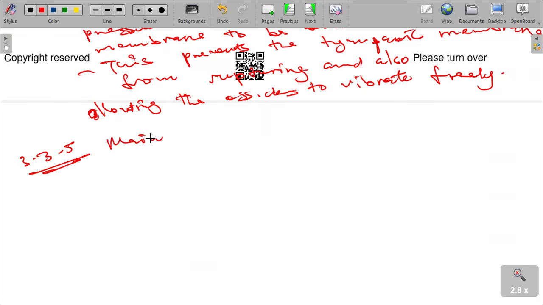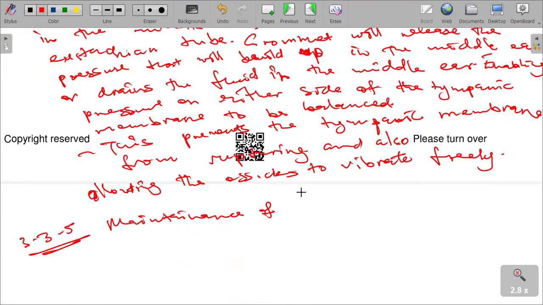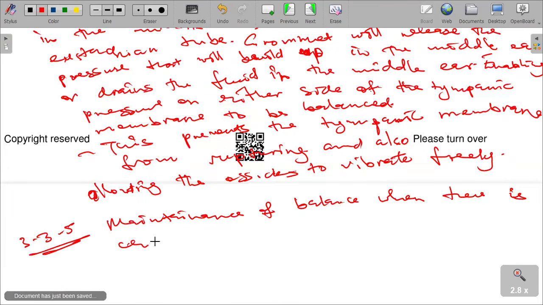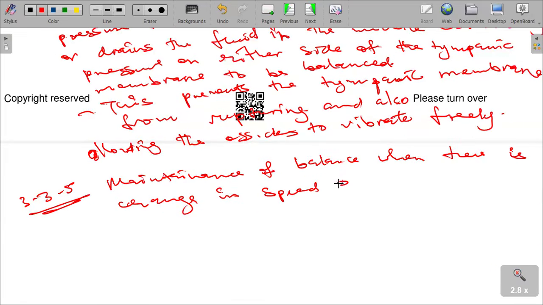Maintenance of balance when there is change in speed and direction of movement of the head.